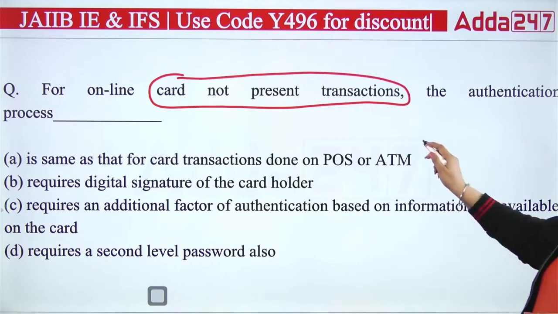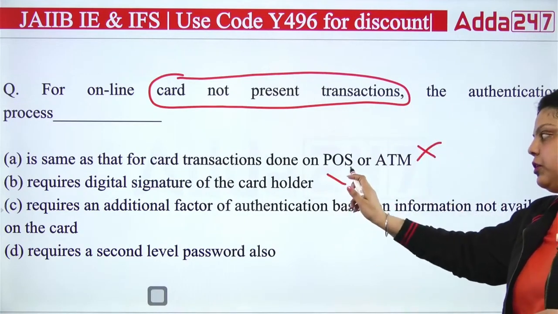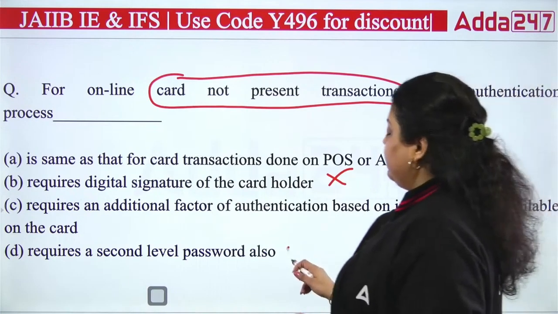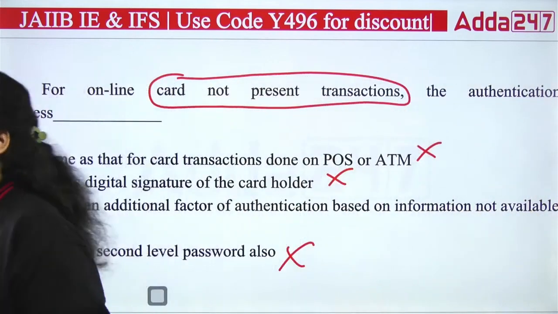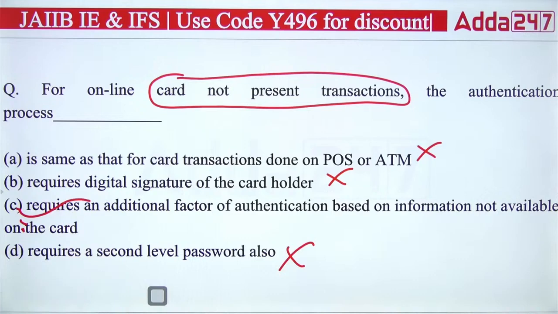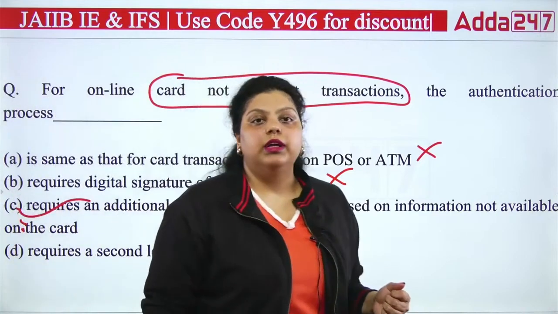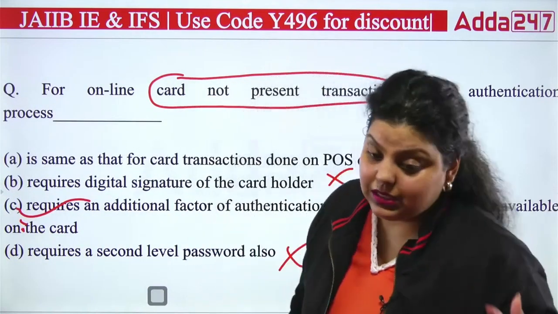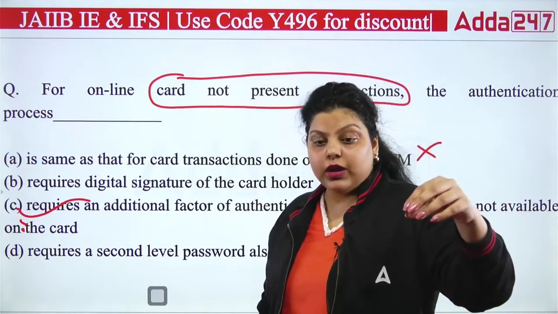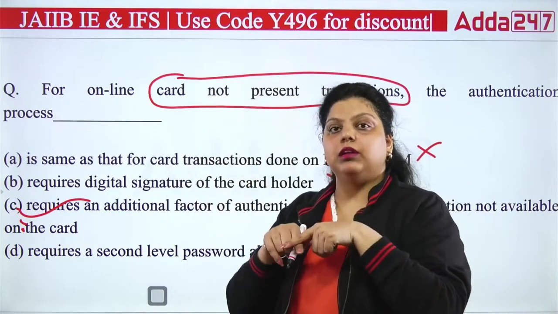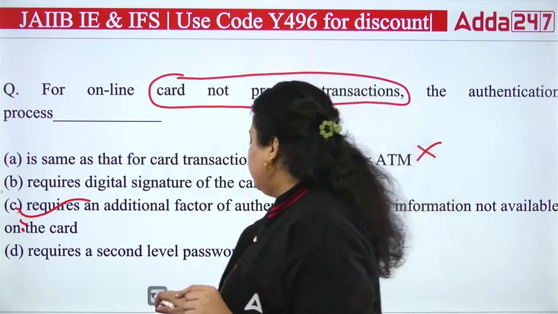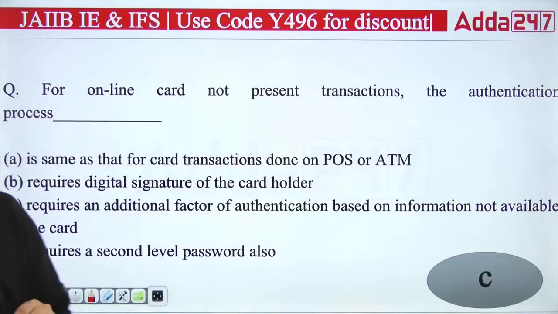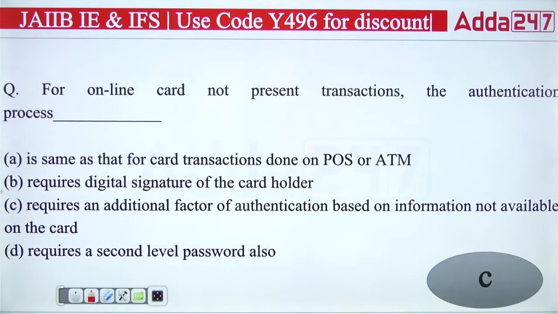So obviously it cannot be same as POS and ATM, not require digital signature, not second level password, but yes, it requires the additional factor of authentication based on the information not available on the card. So CVV is available on the card, expiry date is available on the card, account holder name is available on the card. So apart from this, the other information you are asking for is not available on that particular card. Okay, so the right answer will be C. Right answer is C. That's the additional factor of authentication.